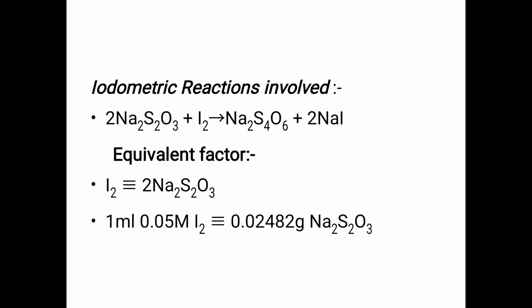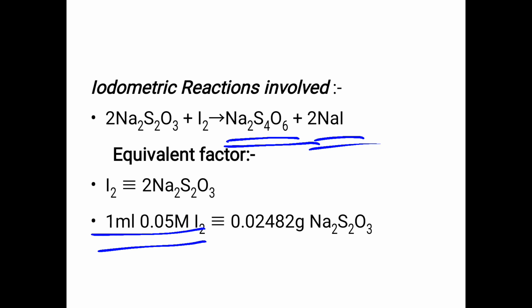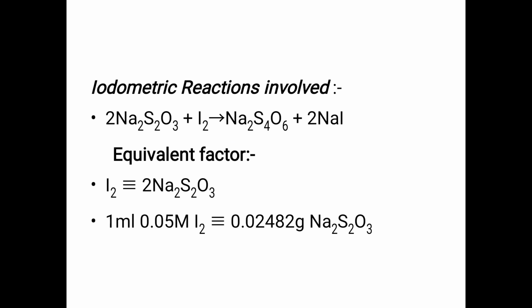The iodometric reaction: Na2S2O3 plus iodine gives Na2S4O6 plus 2NaI. Equivalent factor: iodine I2 is equivalent to 2Na2S2O3, that is, 1 ml of 0.05 molar iodine is equal to 0.02482 gram of sodium thiosulfate.